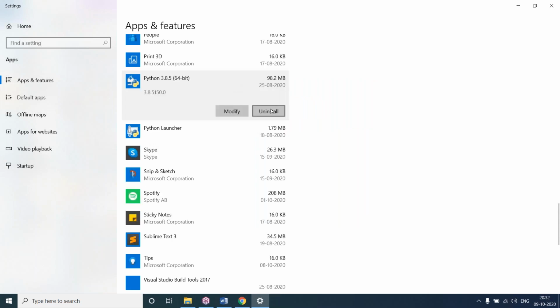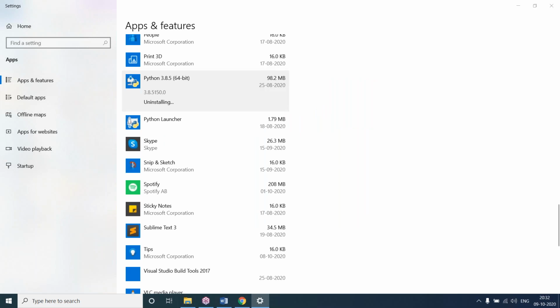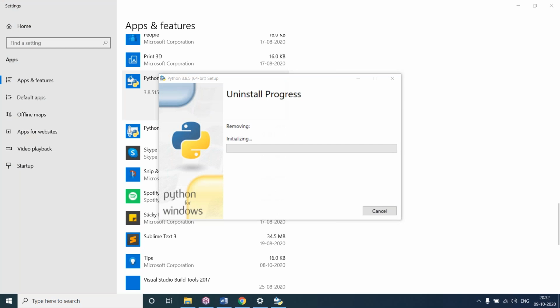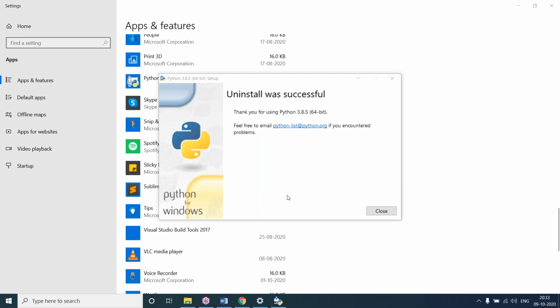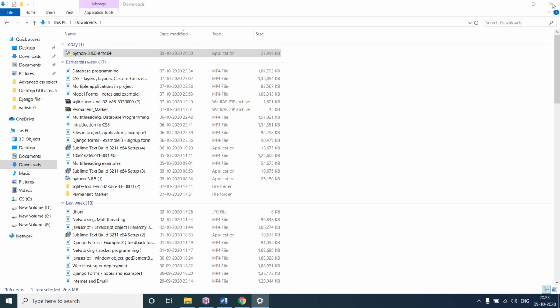I'll remove this 64-bit also. Here the uninstall is done, and physically I'll delete that folder in D drive.